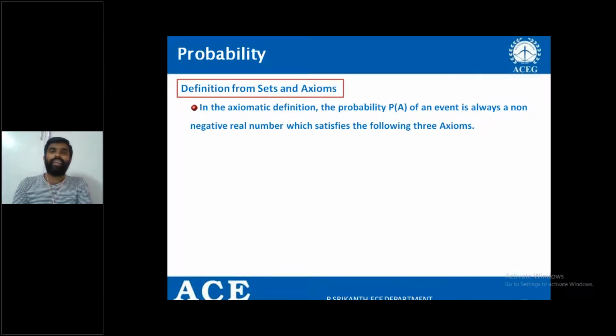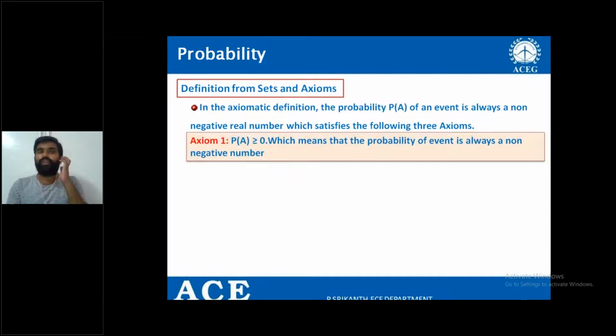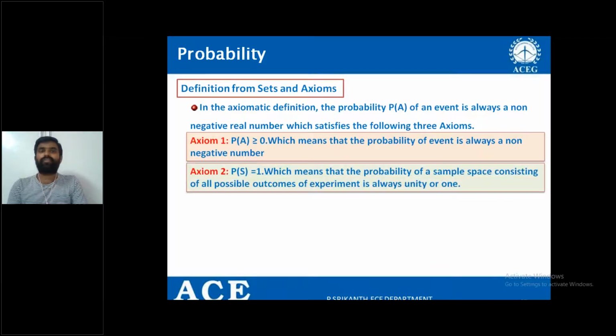And while defining the probability, you have to see that the three basic axioms must be satisfied. The first one: the probability must be a non-negative value, that is, greater than or equal to 0. And the second axiom is P of S must be equal to 1.